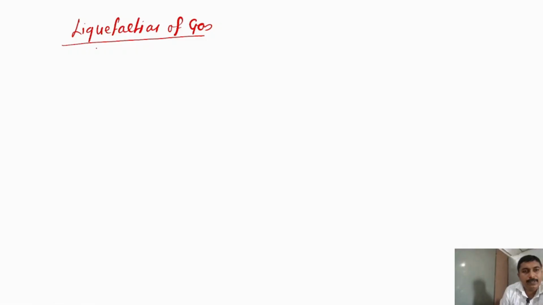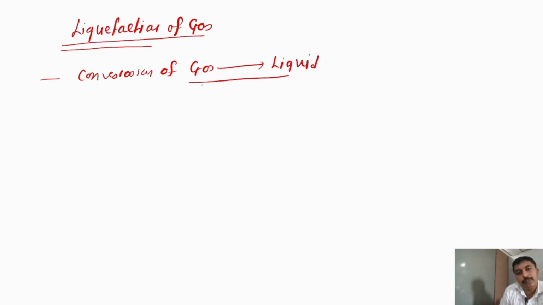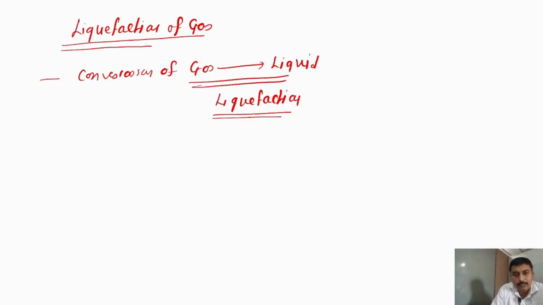Liquefaction of gas, as the name suggests, means the conversion of gas to liquid. The gas is converted into liquid through a process, and this process is known as liquefaction. We have already discussed how solid, liquid, and gas are converted into each other. In this process, we do the conversion of gas to liquid, so gas molecules are converted into liquid molecules.